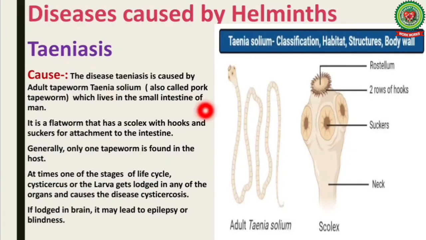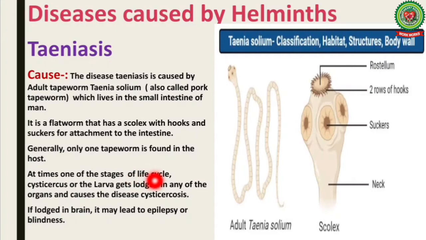So first of all, discussing the diseases caused by helminths. It is Teniasis. The disease Teniasis is caused by the adult tapeworm Taenia solium, also called pork tapeworm, which lives in the small intestine of man. It is a flatworm that has a scolex with hooks and suckers for attachment to the intestine. Generally, only one tapeworm is found in the host.